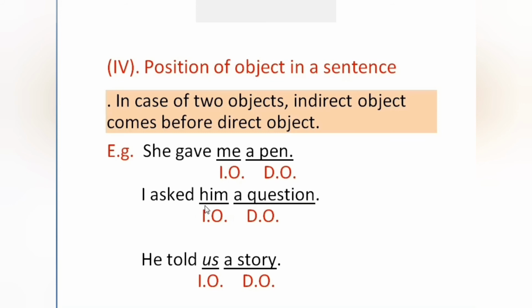Second example, I asked him a question. So him is the indirect object because who or whom question comes. A question is the direct object. So first the indirect object, second the direct object has been used. He told us a story. Us is the indirect object because who or whom question comes. A story is the direct object because what question comes. So the indirect object is used first, second the direct object is used. So we have to remember, if there are two objects in a sentence, the first one is the indirect object, the second one is the direct object. They are used in this sequence in the sentence.